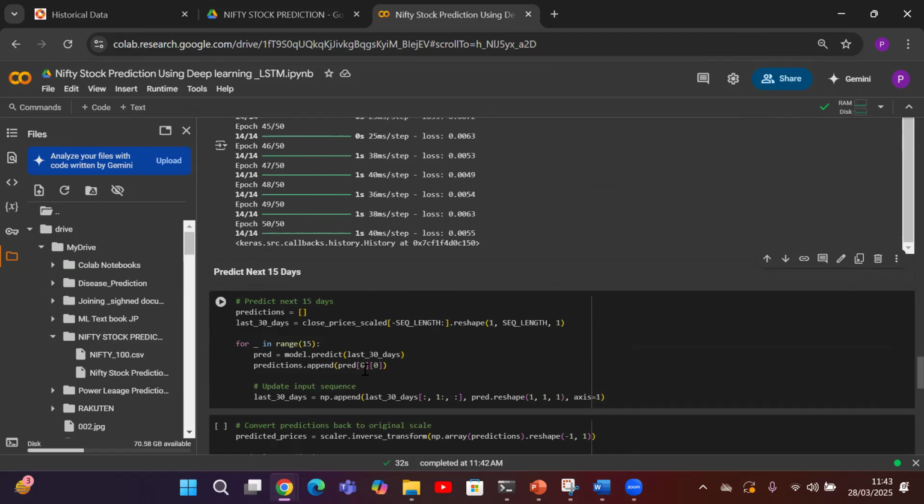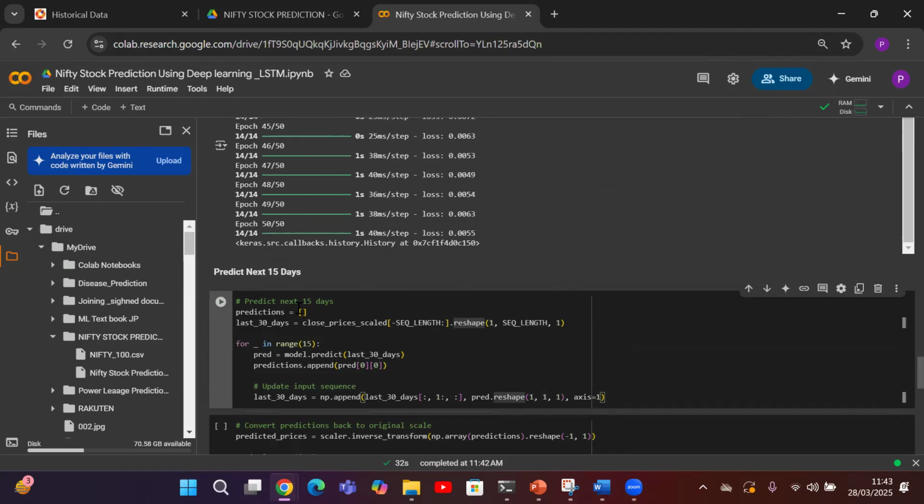Since the model outputs normalized values, because we have used the min-max scaler, we may not be able to read the data properly. So we need to reshape it back. That's what reshape of (1, 1, 1) on axis equal to 1 is. So this is all about the syntax of predicting for the next 15 days.